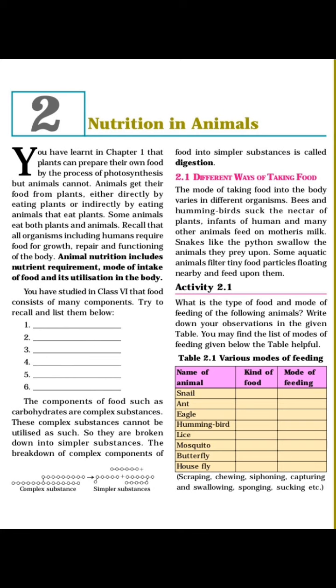In this chapter, we will learn about different ways of taking food by animals, the digestive system of humans, digestion in grass-eating animals, and feeding and digestion in amoeba, which is called a single-cell organism. Now, we will start our chapter.